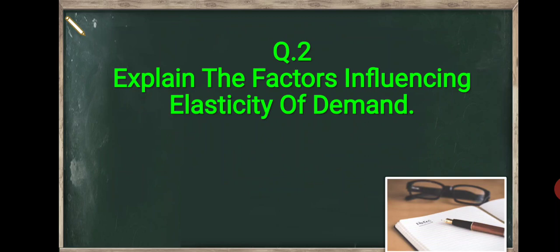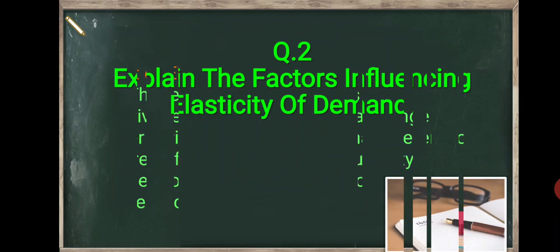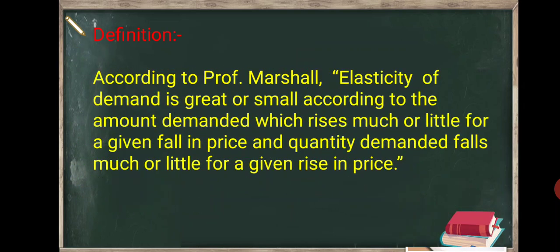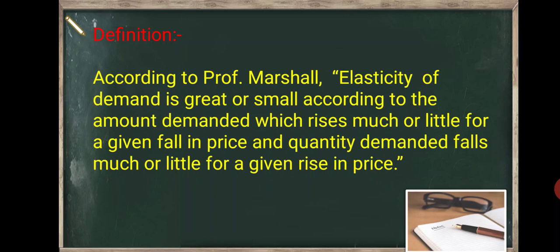Second sample question is: explain the factors influencing elasticity of demand. Students, you have to write first the concept of elasticity of demand. The term elasticity indicates responsiveness of one variable to a change in the other variable. Elasticity of demand refers to the degree of responsiveness of the quantity demanded due to a change in its price or any other factors.